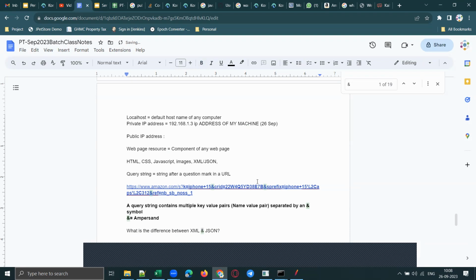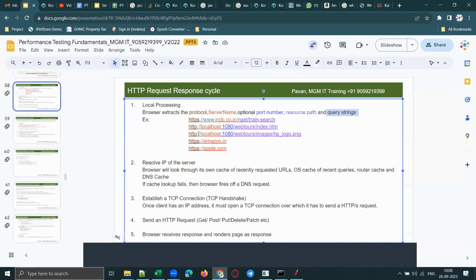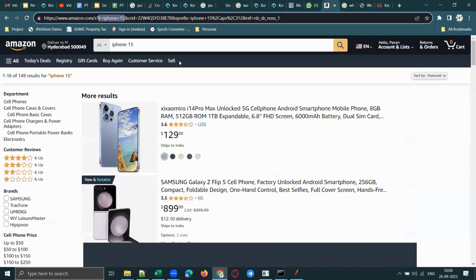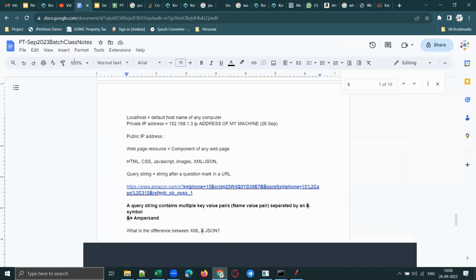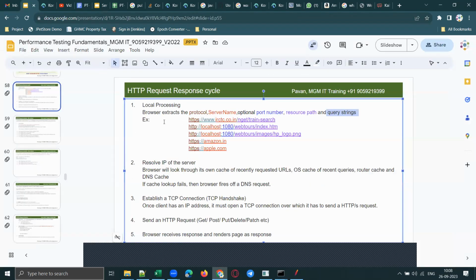Clear? Now, the moment you send the request from the browser, first your browser will split the URL into these parts. It will try to understand what the protocol is, and extract the protocol and the server name. The port number I mentioned as optional, so not every URL contains a port number. On what basis it will be there, we'll discuss that later.